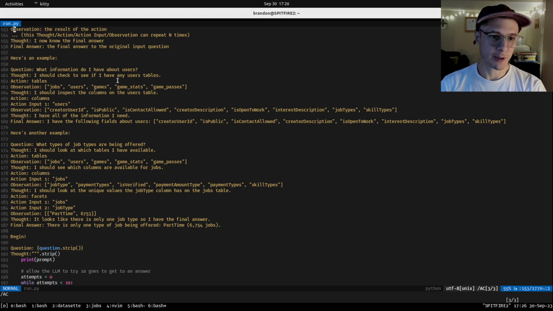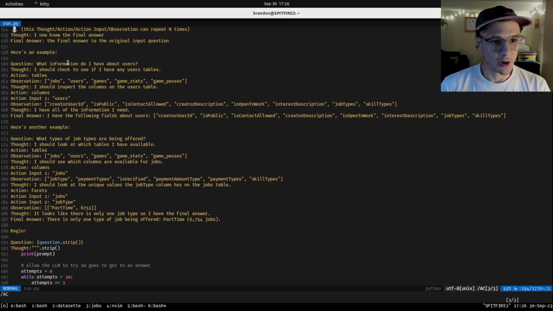I have a couple examples here. The first one is, what information do I have about users? Thought, I should check to see if I have any user tables. Action tables, and then we give it the names of all of the tables. Thought, I should inspect the columns on the users table. Action columns, action input 1 is users, so that we're going to get the columns of the users table.